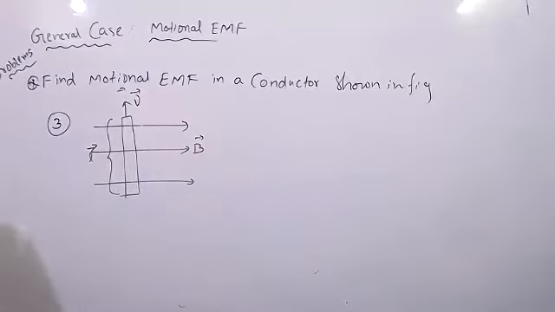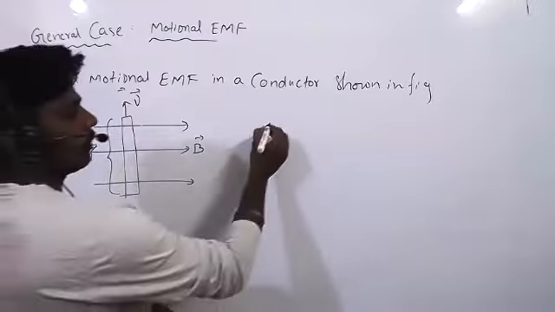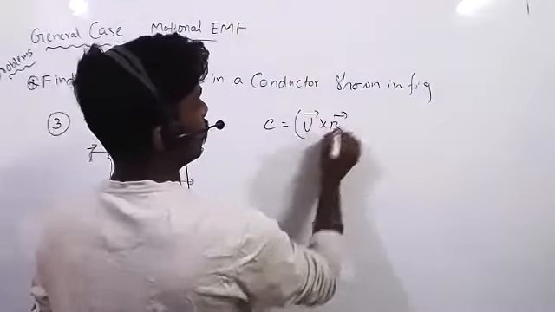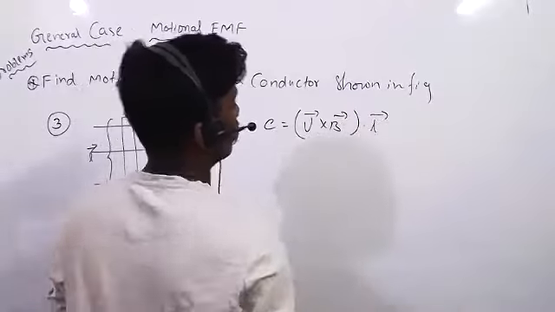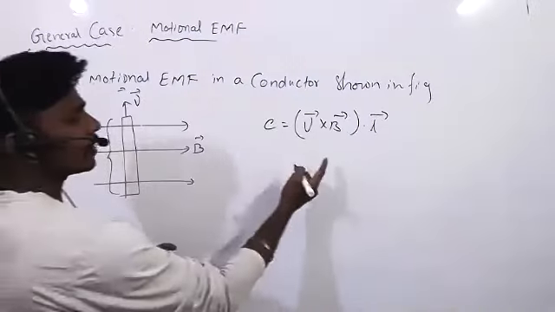Now calculate. E is equal to B bar cross V bar dot L bar. B in this direction, V in that direction. So here how much?